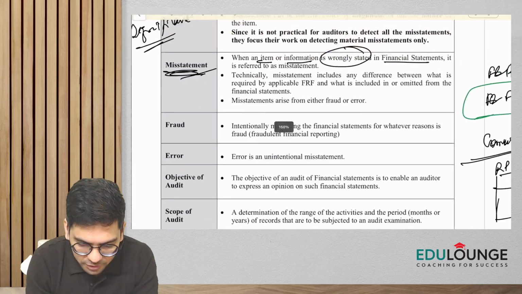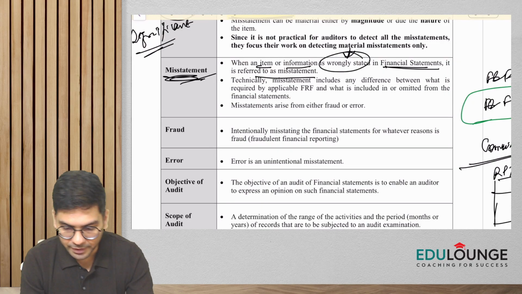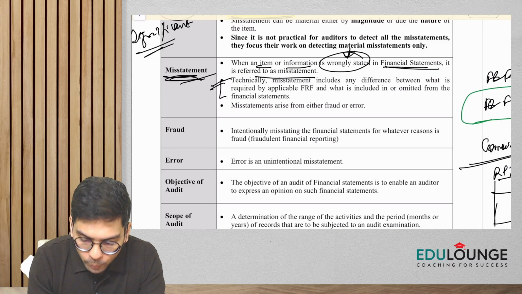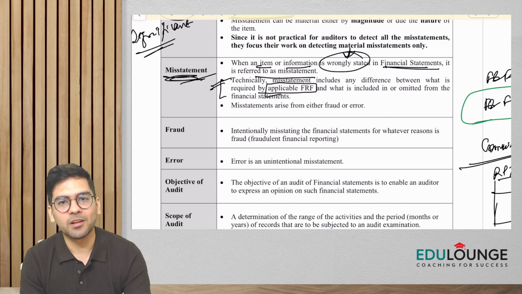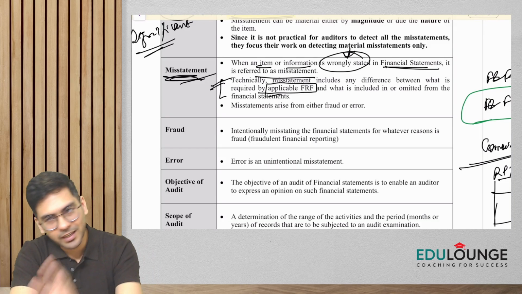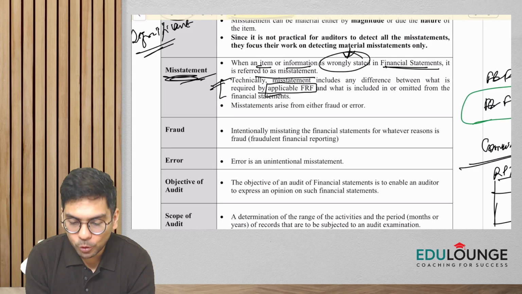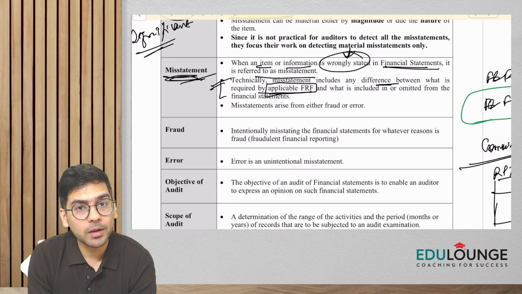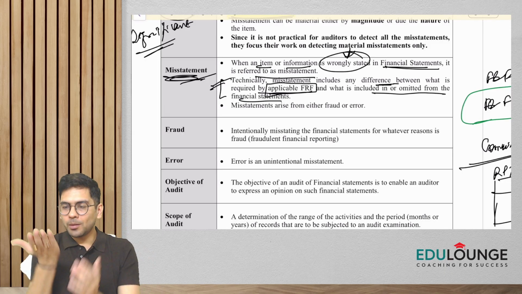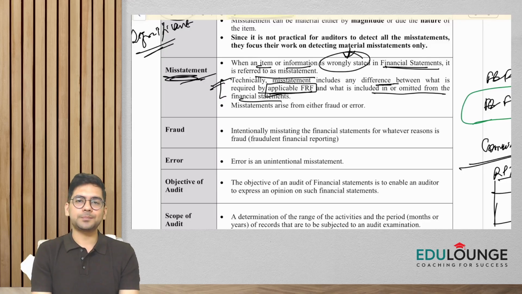Okay, so what is misstatement? Let's quickly go through it. When an item or information is wrongly stated in the financial statement, it is referred to as misstatement. Technically, this is the technical definition: misstatement is any difference between what is required as per the applicable FRF, financial reporting framework. If your applicable FRF is AS, you have to comply with AS 18. If it is Ind AS, you have to comply with the requirements of Ind AS. So technically, misstatement includes any difference between what is required by the applicable FRF and what is included or omitted from the financial statements. What management has prepared and what is required as per FRF, if there is a difference between the two, it will be called a misstatement.